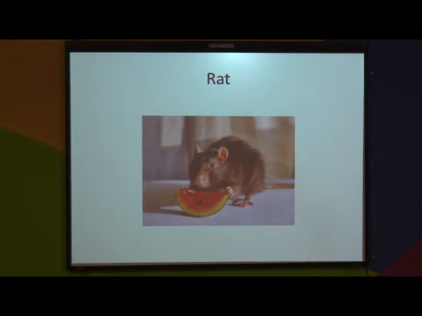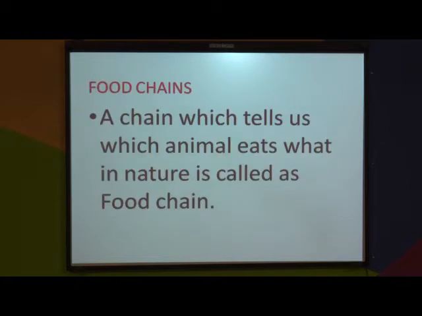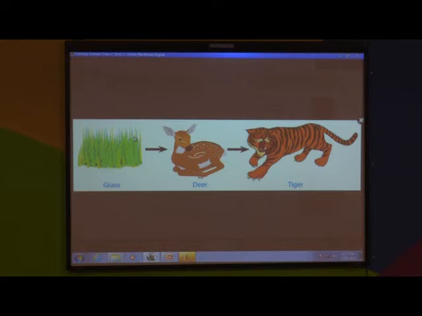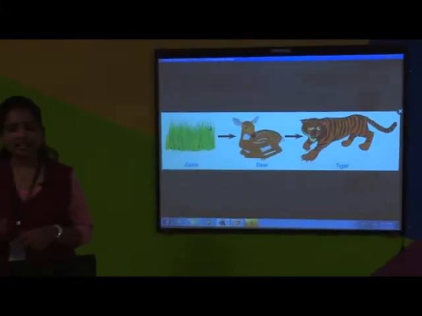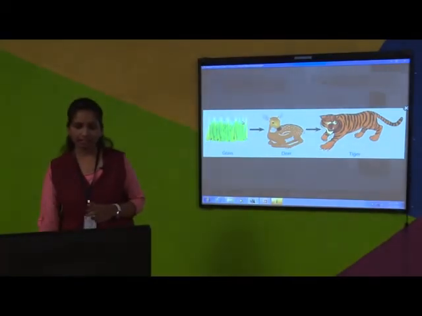Rat is the example of omnivores. Now we will see food chains. Now look at the picture, students. Observe that picture, that grass is eaten by deer and deer is eaten by tiger. What I said? Grass is eaten by deer and deer is eaten by tiger.